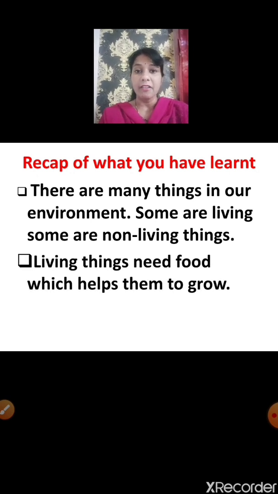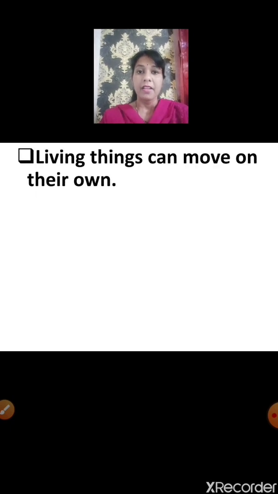Living things need food which helps them to grow. We also learned that all living things like animals, plants, human beings, we all need food, water and air to live and to grow. Living things can move on their own. We also learned that animals and human beings can move from one place to another. Plants cannot move from one place to another, but there is some movement in the plants which is not easily visible.